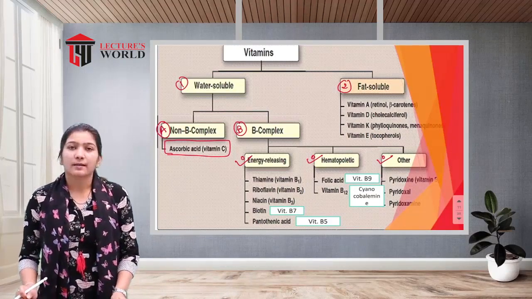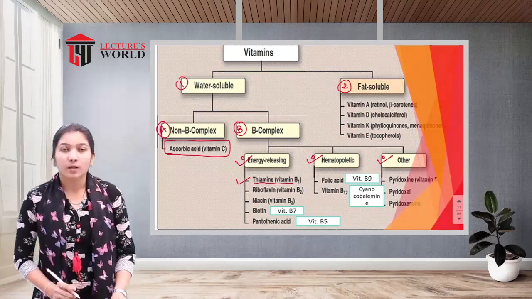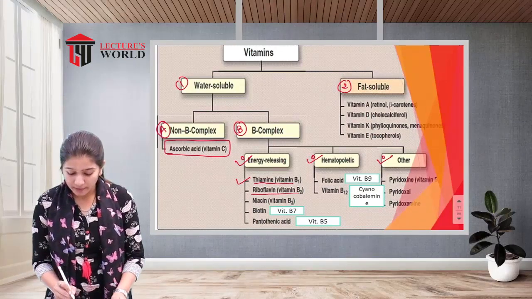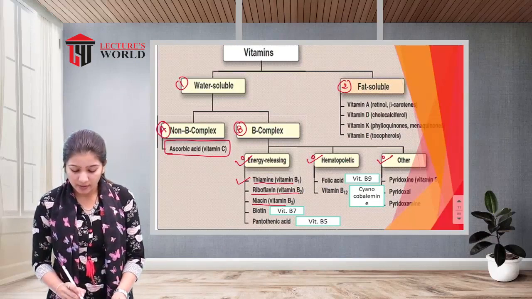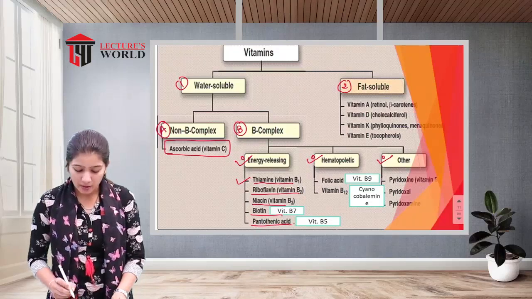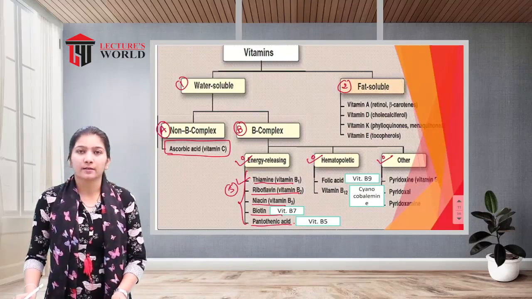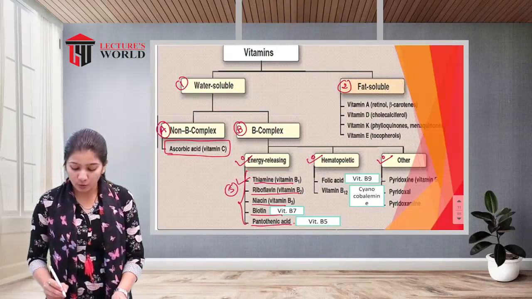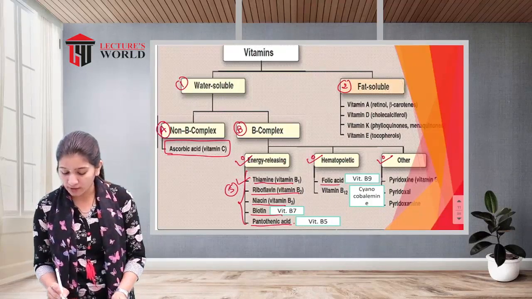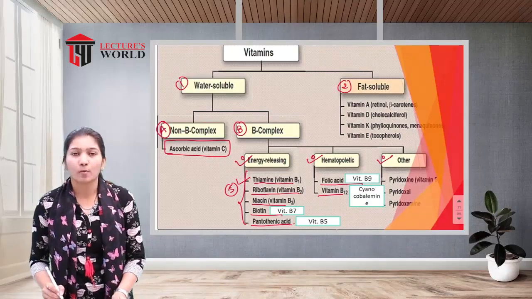The energy releasing vitamins are vitamin B1, thiamine, vitamin B2, known as riboflavin, vitamin B3, known as niacin, vitamin B7, known as biotin, and vitamin B5, known as pantothenic acid. These 5 are the energy releasing vitamin B complex. Now the next one is hematopoietic, and in that two types are there: vitamin B9, known as folic acid or folate, and vitamin B12, known as cyanocobalamin.